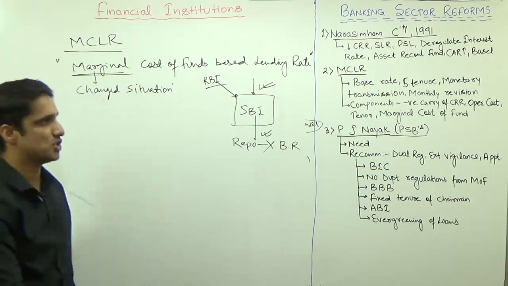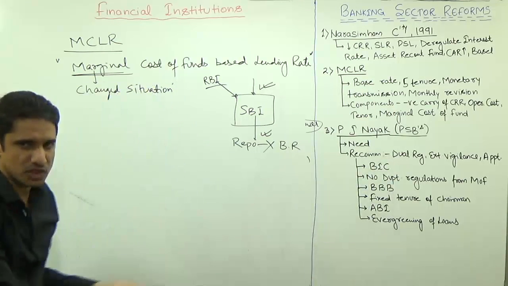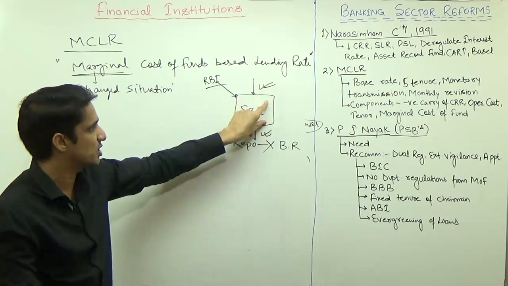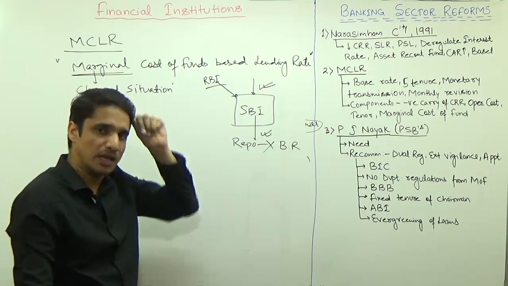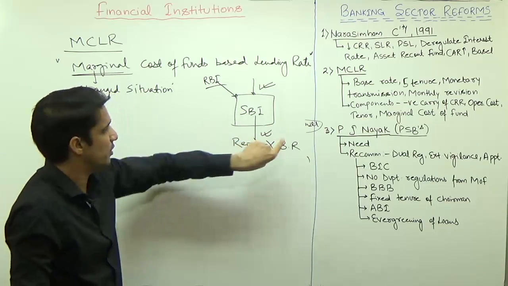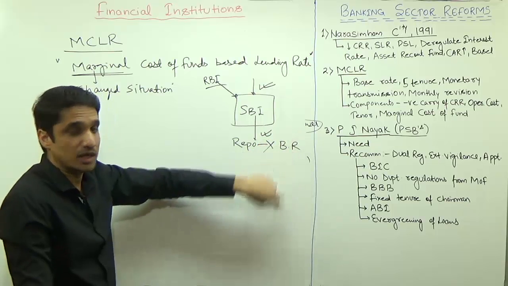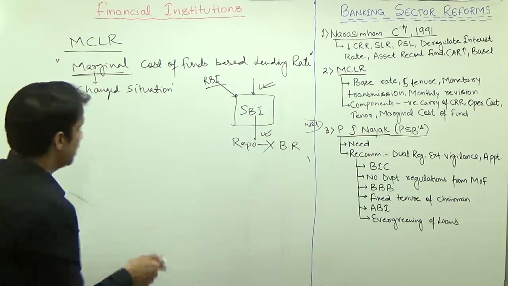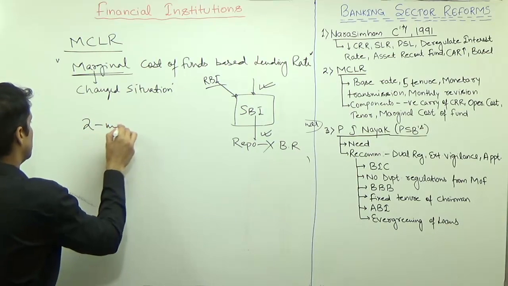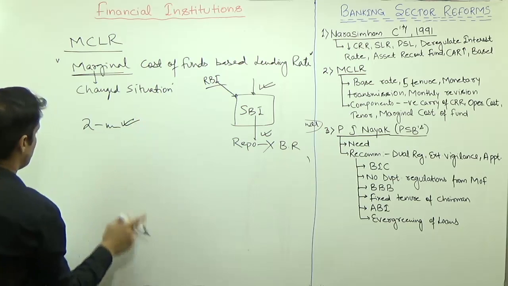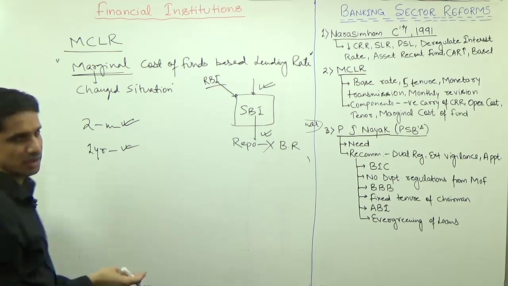But now the formula has changed. These are the four components of MCLR. First, this MCLR will be changed after every month. There will be a revision after every month. And it's not like for all the customers there will be only one rate, like the base rate was fixed. Here we have a tenure system, in the sense if somebody is taking a loan for 2 months, then a different MCLR will be there. If somebody is taking it for 1 year, then the value of MCLR will be different.